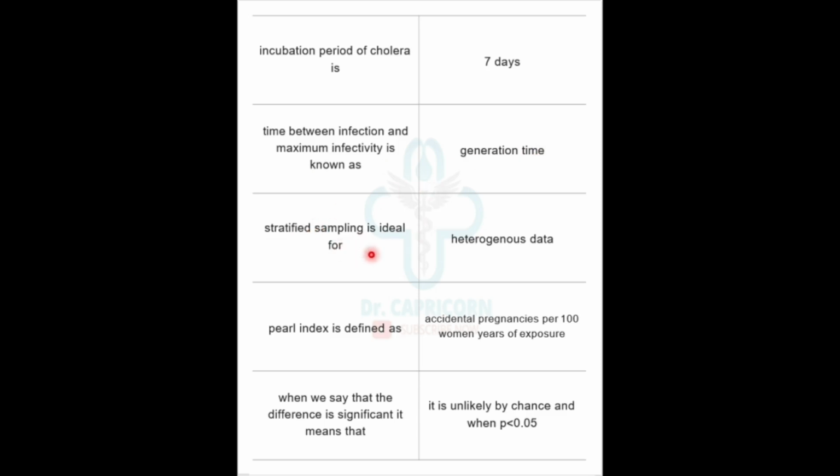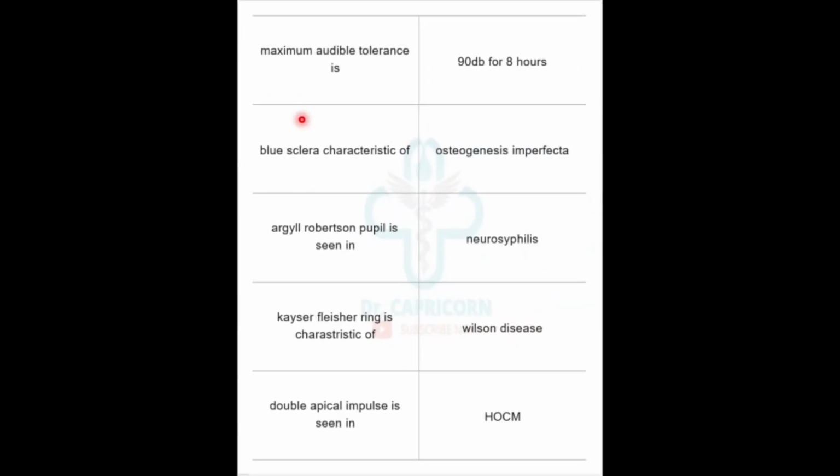Stratified sampling is ideal for heterogeneous data. Pearl index is defined as accidental pregnancies per 100 woman years of exposure. When we say that the difference is significant, it means that it is unlikely by chance and when P is less than 0.05. Maximum audible tolerance is 90 decibel for 8 hours.